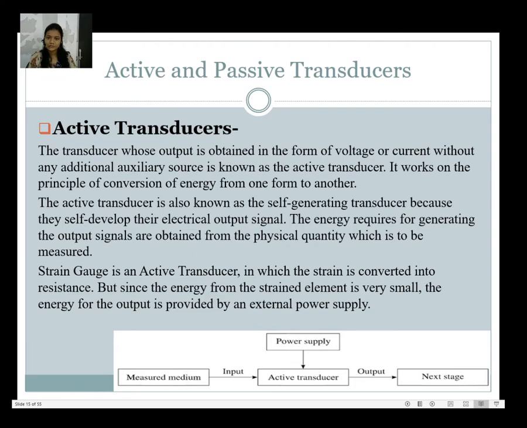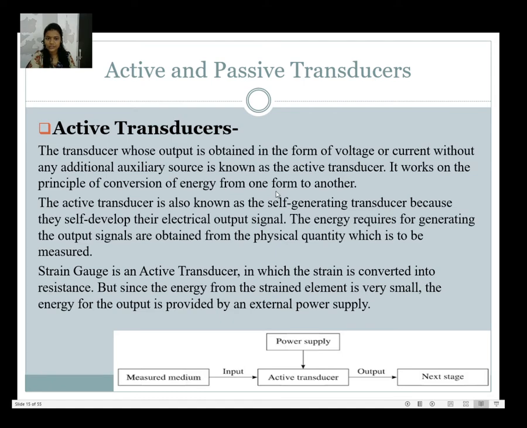Now, types of transducers. Transducers may be divided into two types, that is active or passive transducers. Now what is meant by an active transducer? A transducer whose output is obtained in the form of voltage or current without any additional auxiliary source is known as an active transducer. It works on the principle of conversion of energy from one form to another.